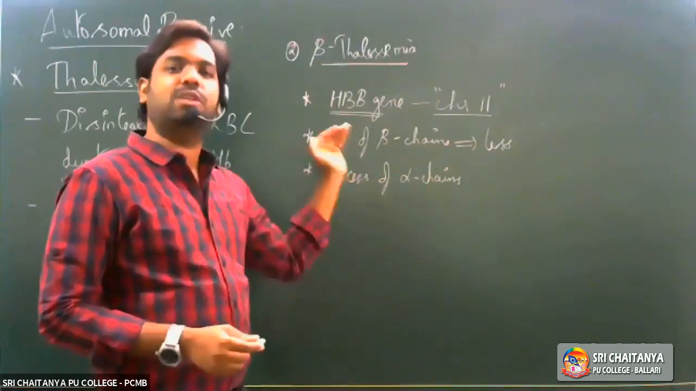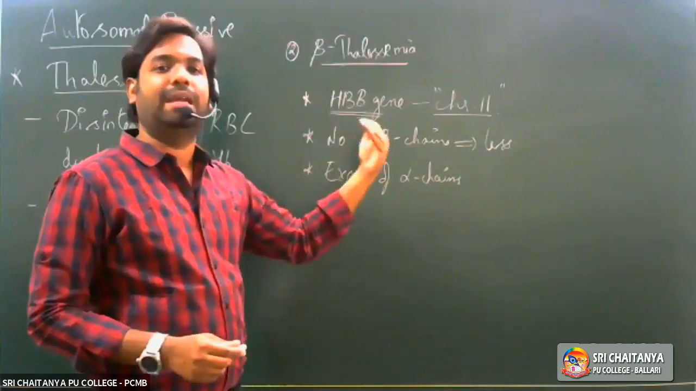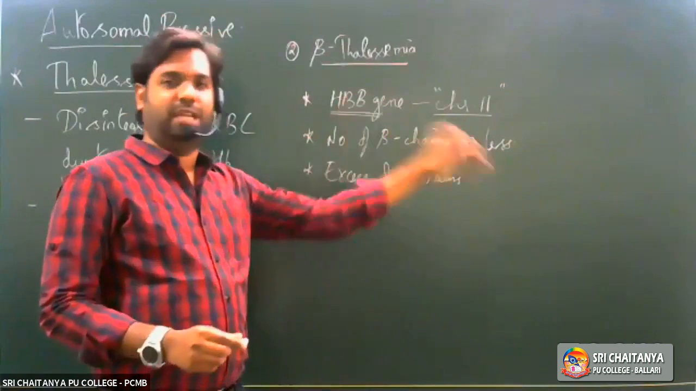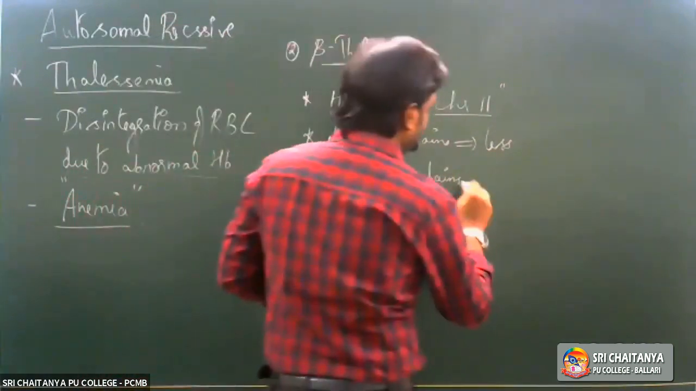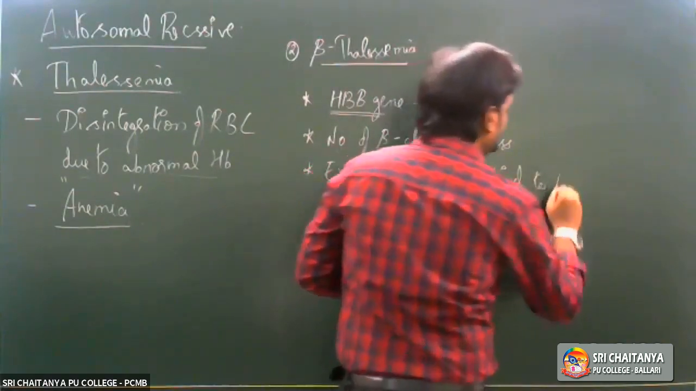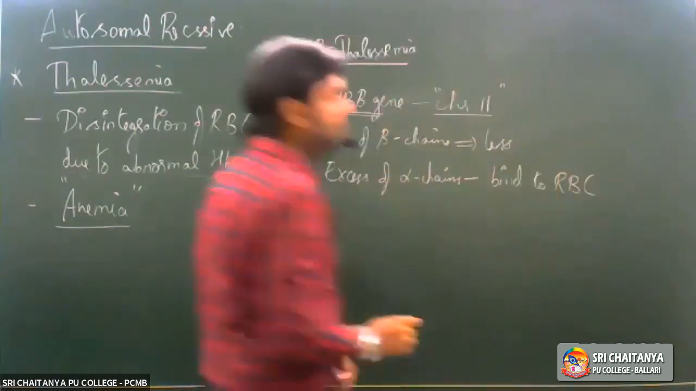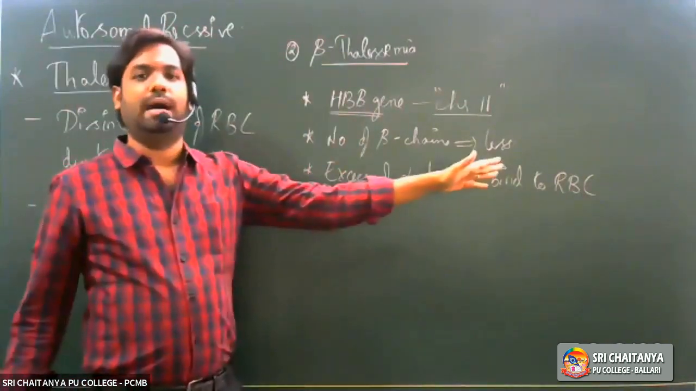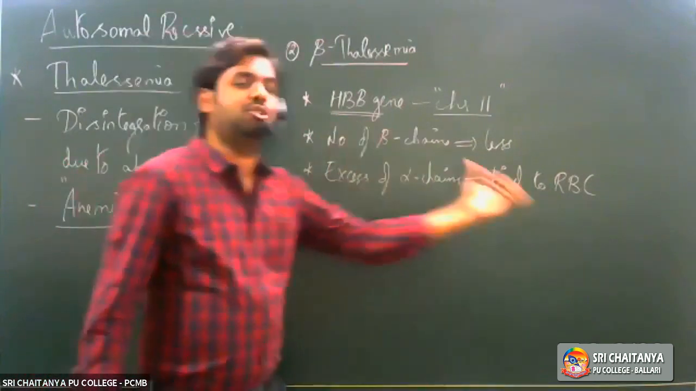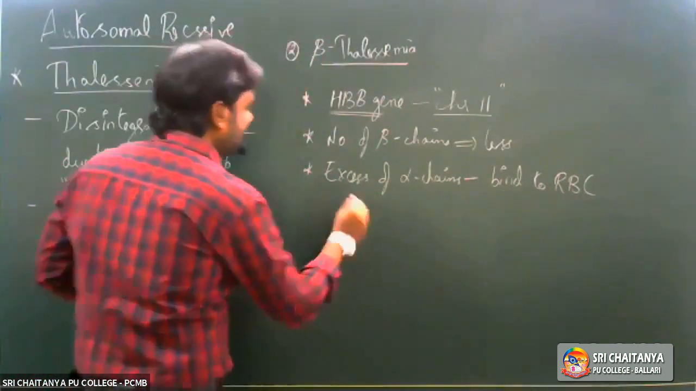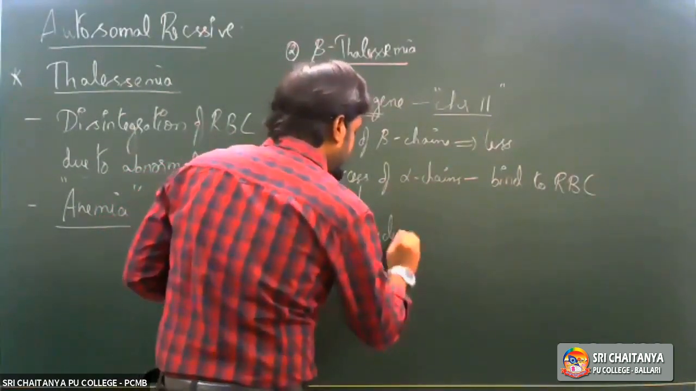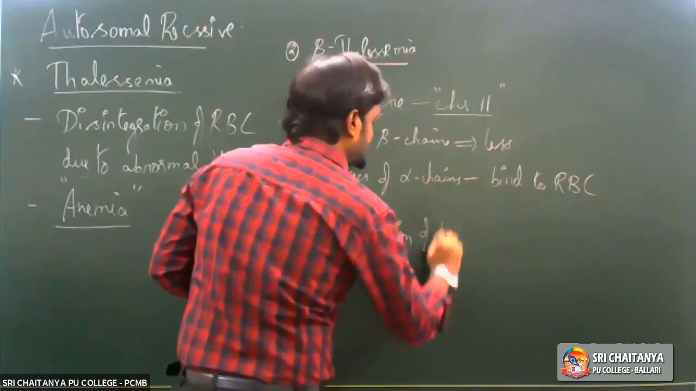So these excess alpha chains, whichever have been remaining after the formation of hemoglobin molecules, whatever extra alpha chains are there, those extra alpha chains will now go and bind to the RBC. Once they bind to the RBC, these alpha chains would bring about complete destruction of RBC. Right? So this excess of alpha chains will lead to complete destruction of RBC.